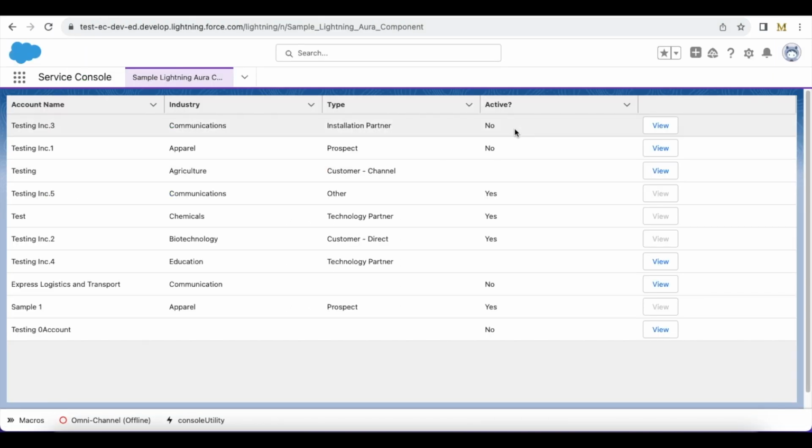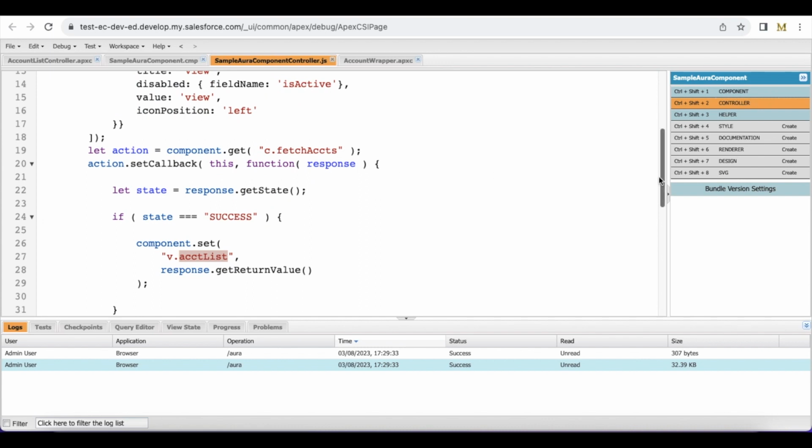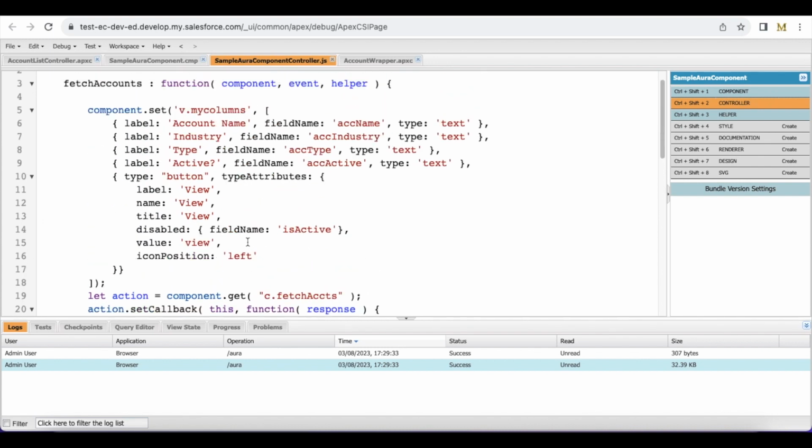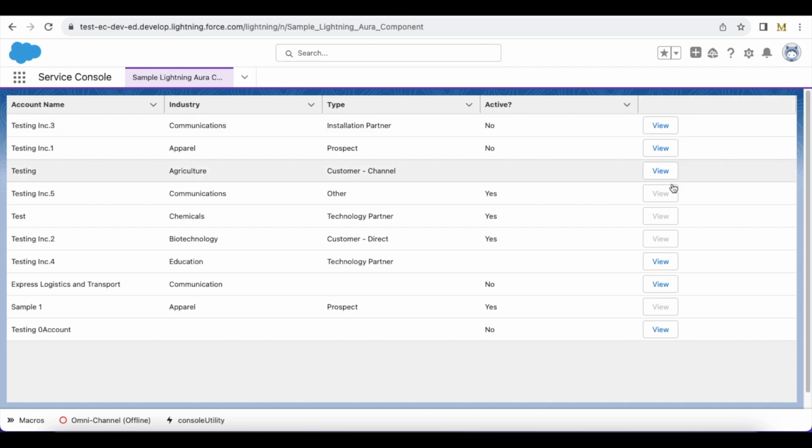So now it is no here for this testing account, and it is displaying the view button because as per my columns definition, if is active is true, then only it should disable. If it is false, then it will enable. If it is yes, then it will disable. If it is no or blank, then it will be false. So based on that, I am able to enable and disable the button in my Lightning Aura component Lightning data table.